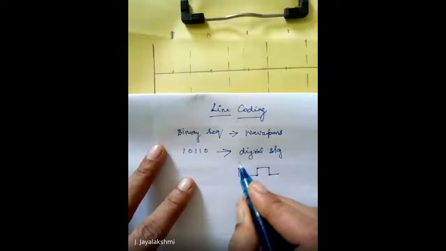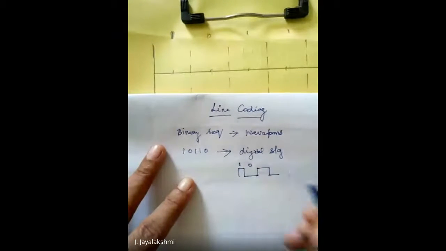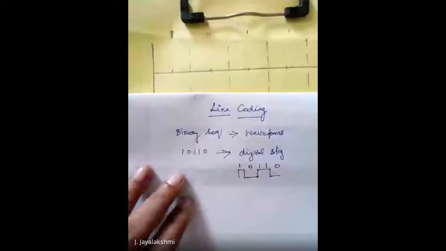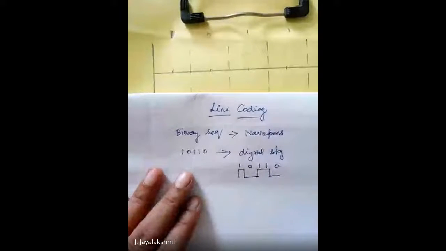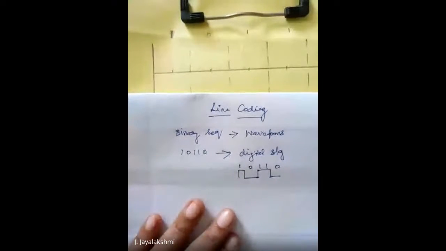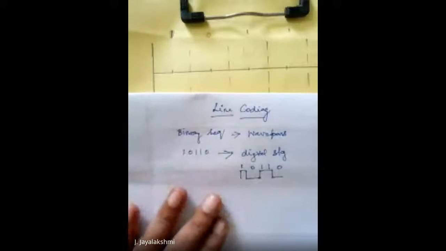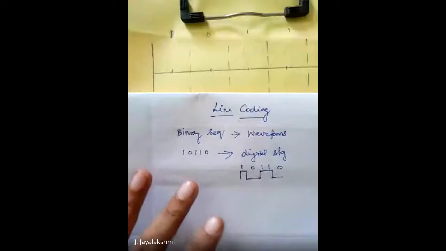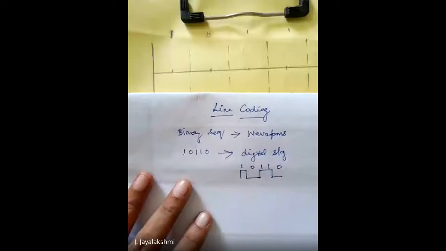So I assume that this is 1, this is 0, this is for 1 1, this is for 0. So this way of converting a binary sequence into a waveform sequence, a digital signal, is called line coding.